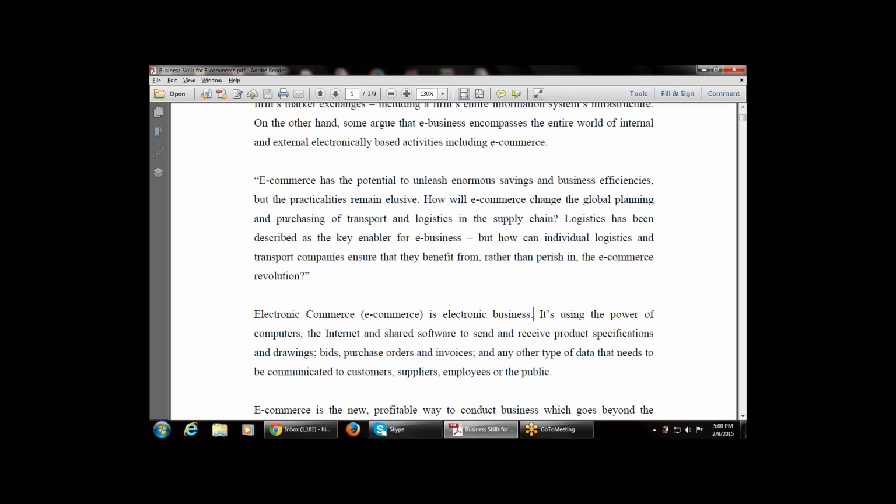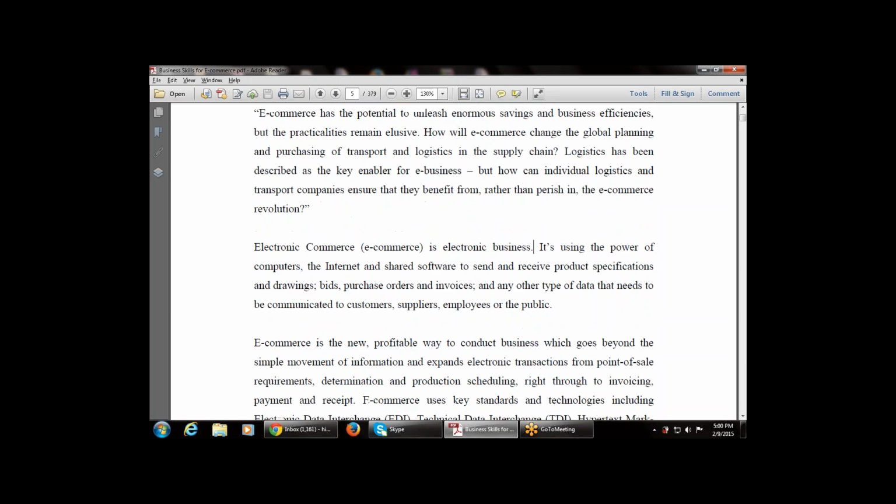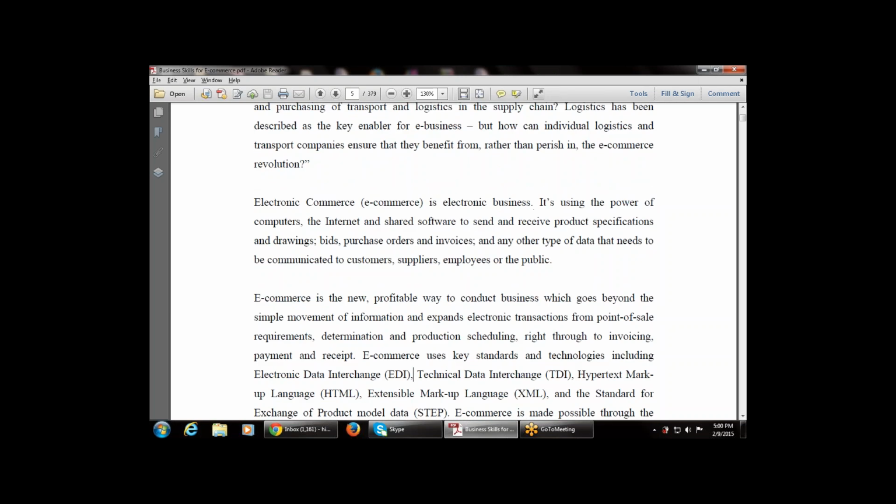The next paragraph includes EDI and HTML. So let's take a break right now, then come back after 10 to 15 minutes, starting with the new paragraph on e-commerce.